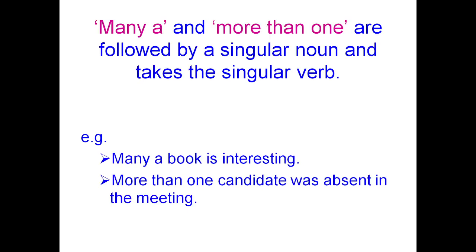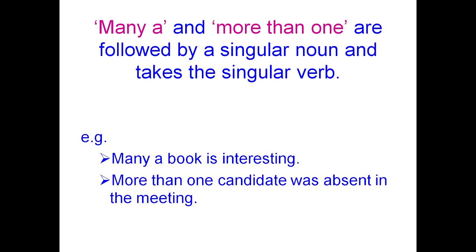Many a and more than one are followed by a singular noun and take the singular verb. Many a book is interesting. So here, what is the rule? Many a or more than one: if they are followed by a singular noun, then we have to apply the singular verb. Many a book is interesting. More than one candidate was absent in the meeting.